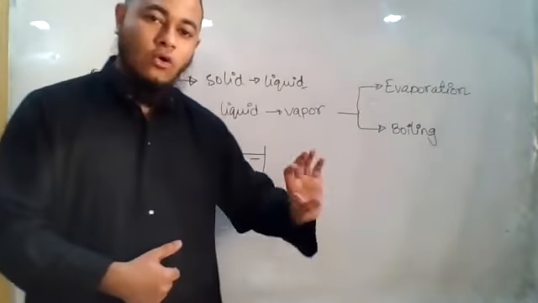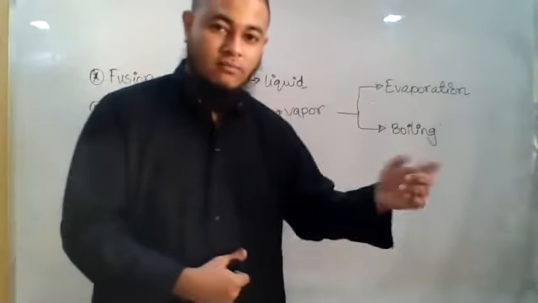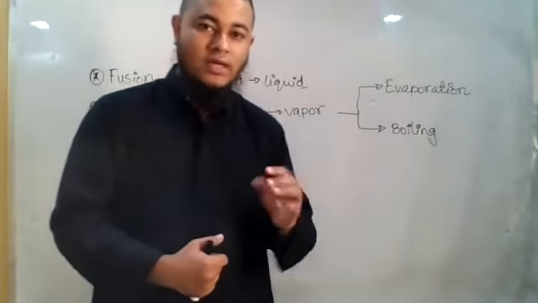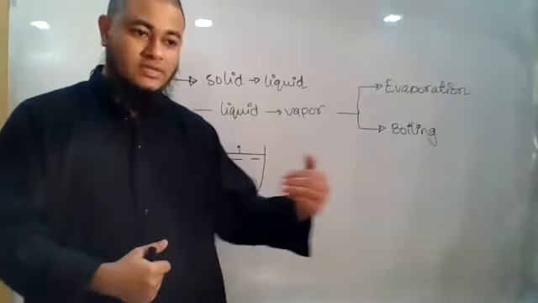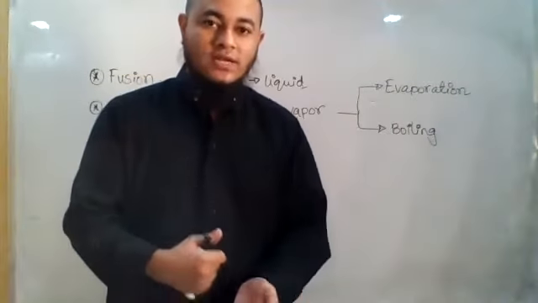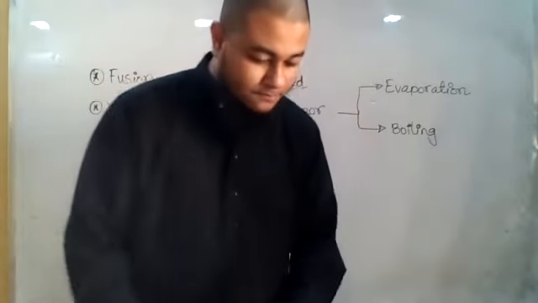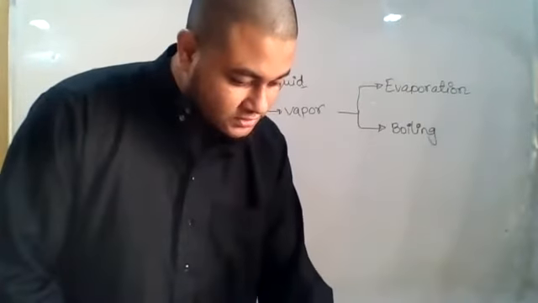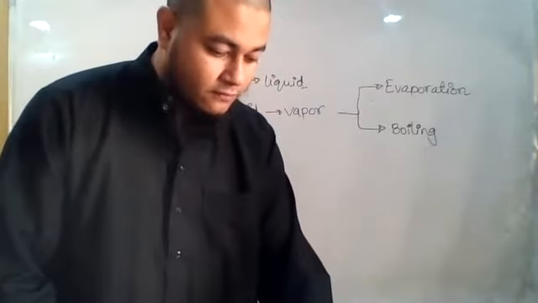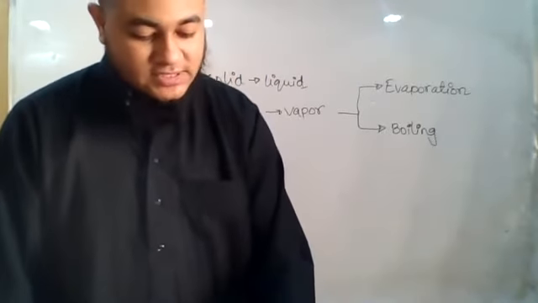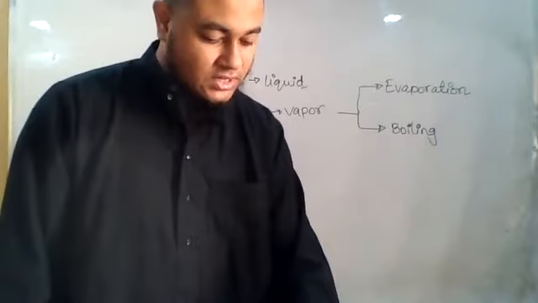Okay, and until all the water is converted to water vapor, the temperature will not change, right? This is the boiling point, and the heat supplied during this state change, we know that that is called latent heat of vaporization, right? Okay. So these are the two processes of vaporization. The phenomenon of transformation of a liquid from its liquid state to gaseous state is called vaporization.